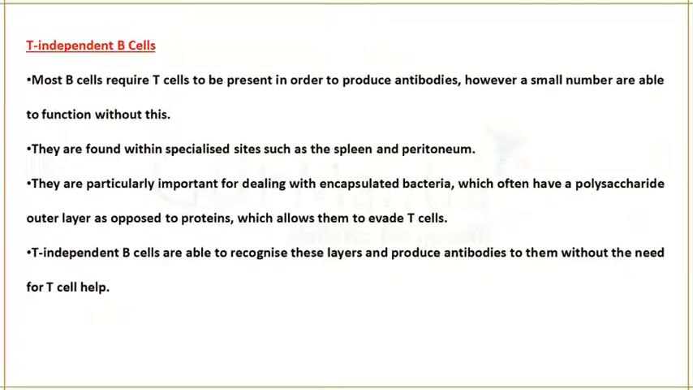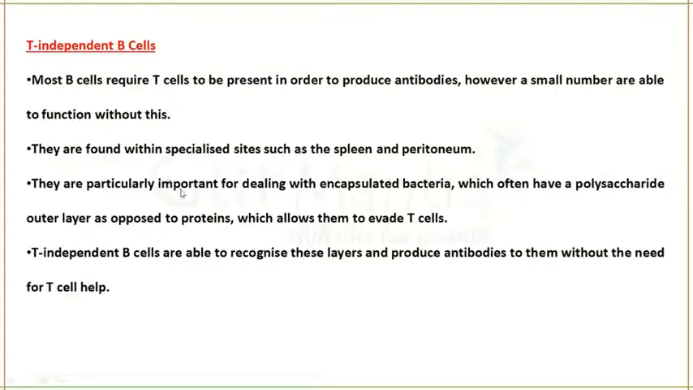So next type is T-independent B cells. Most B cells will require the T cells to activate them to produce a particular antibody against the antigen. This type of T-independent B cell does not require T cell activation. They are found in spleen and peritoneum, peritoneal fluids and all.